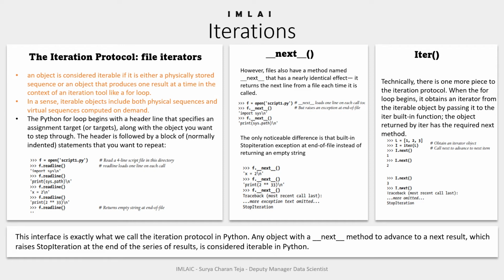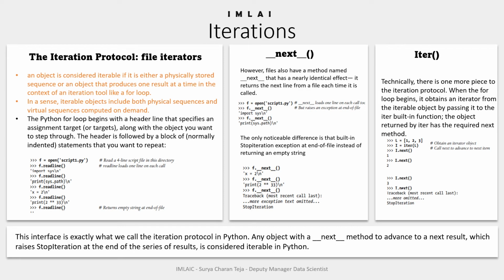Any object with a double underscore next double underscore method to advance to the next result, which raises StopIteration at the end of the series of results, is considered iterable in Python.